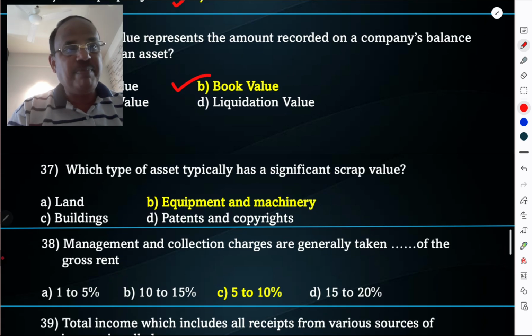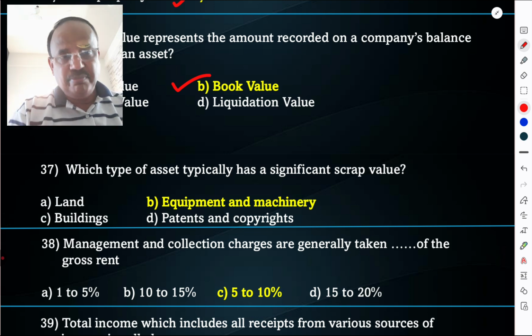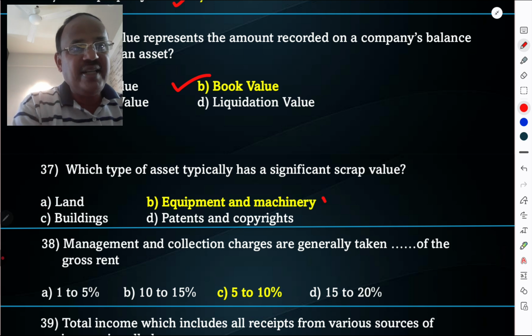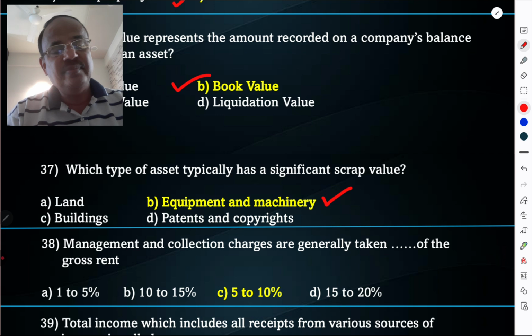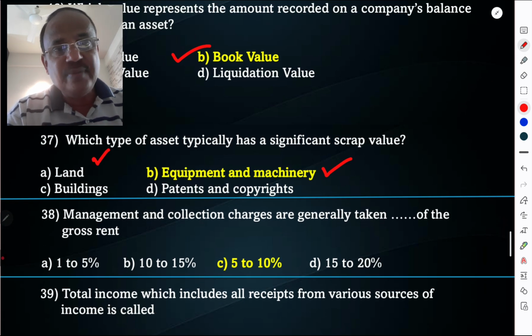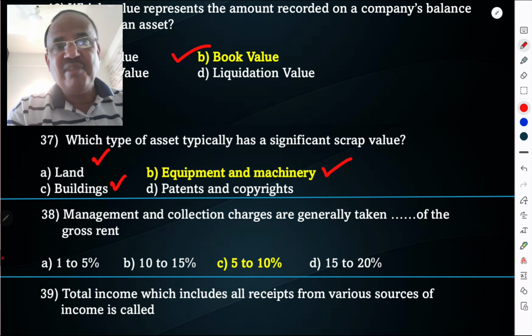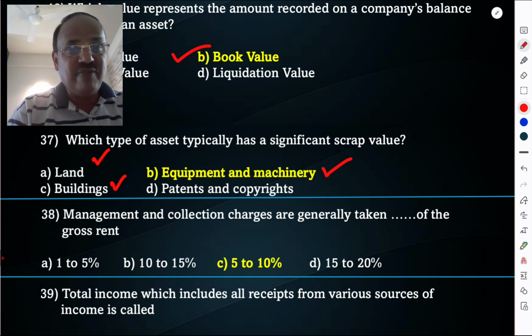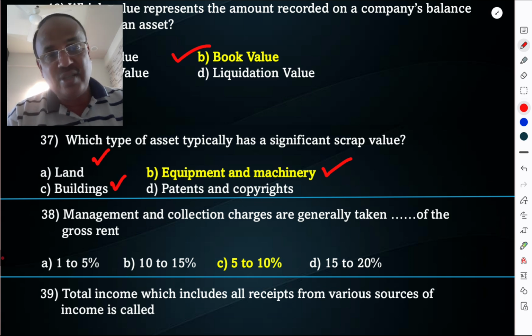Which type of asset typically has a significant scrap value? Land, building, patents or copyrights, or equipment and machinery? Equipment and machinery. Because the cost of land is going to increase, the cost of building may be increased due to location or may be decreased marginally. Patents and copyright have no scrap value. Equipment and machinery is the correct answer.